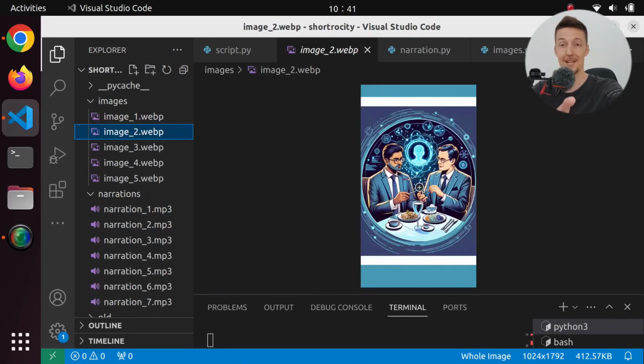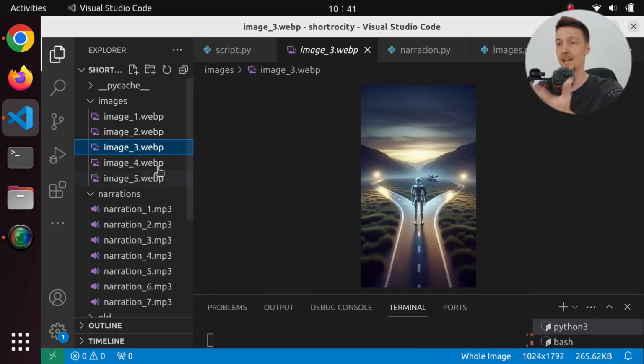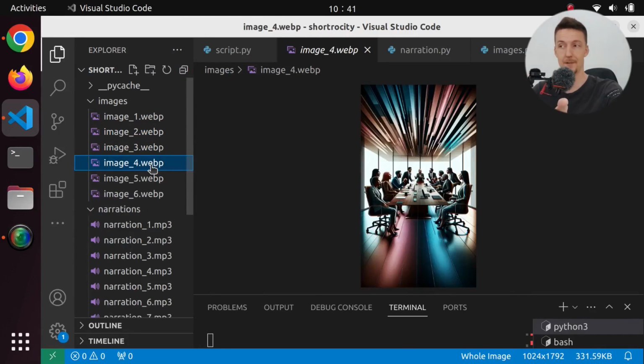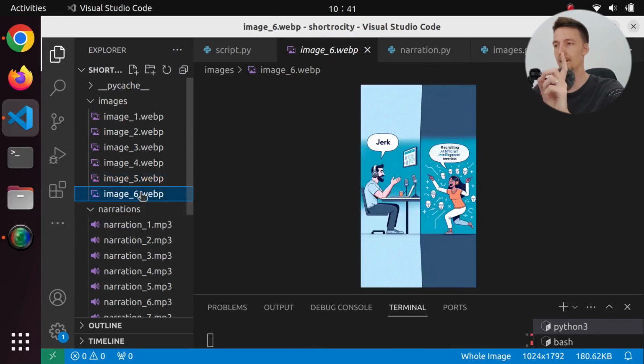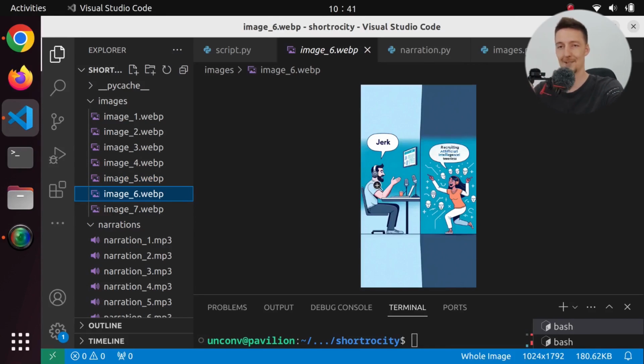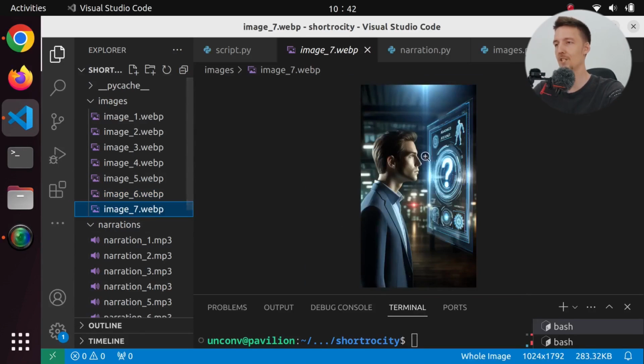And here they are again. And the third image is this one. And fourth is that one. And fifth is this. And we have Grok here and something else. And finally, we have number 6, where someone is saying jerk in front of a computer. And we are recruiting artificial intelligence teenies. And actually we have one more image, which is this.